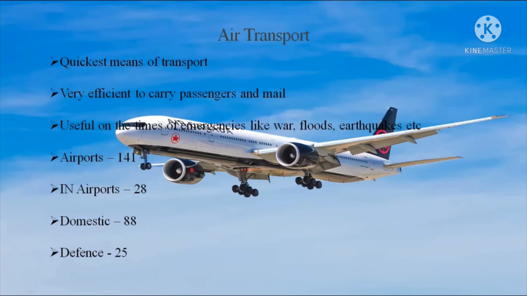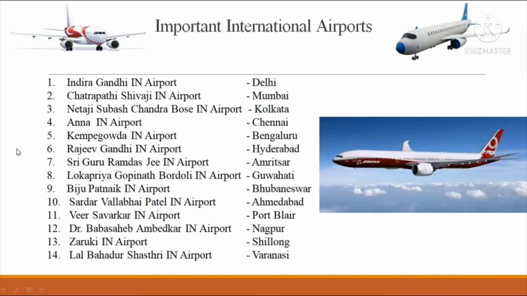In total, 141 airports are there: 28 international, 88 domestic and 25 defense airports. Important international airports we have to list out. Delhi International Airport is called Indira Gandhi International Airport. This name is very important from the examination point of view. Indira Gandhi International Airport is located in Delhi.